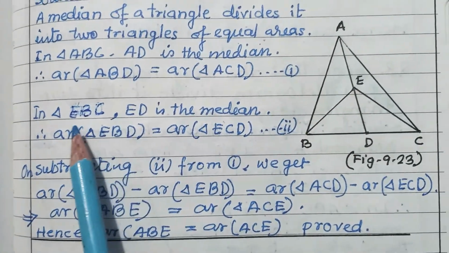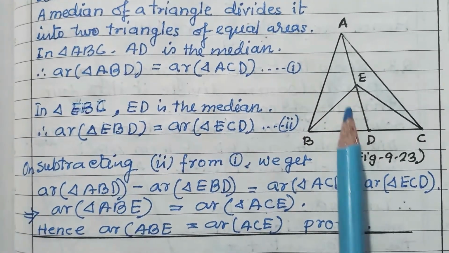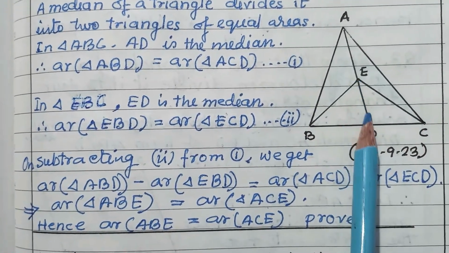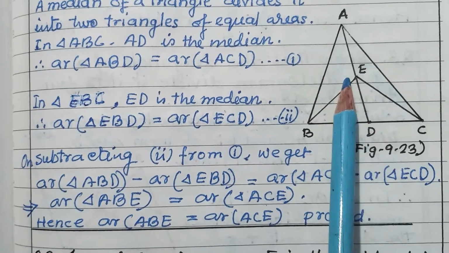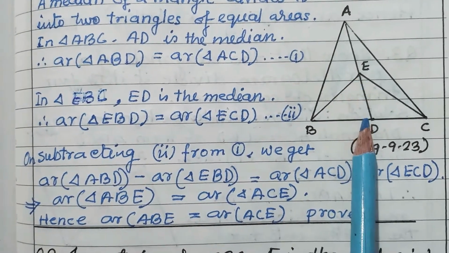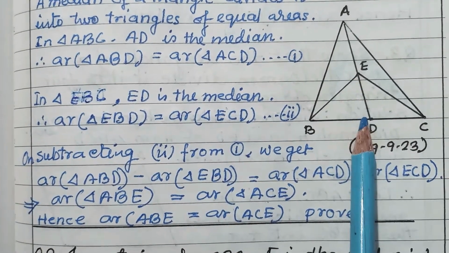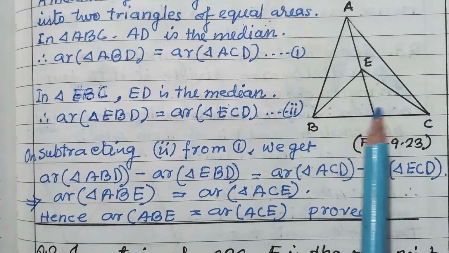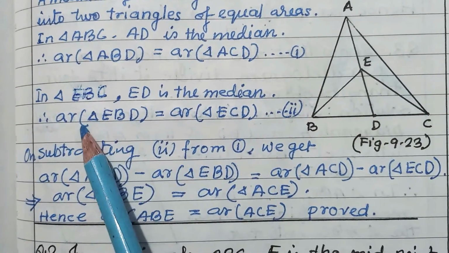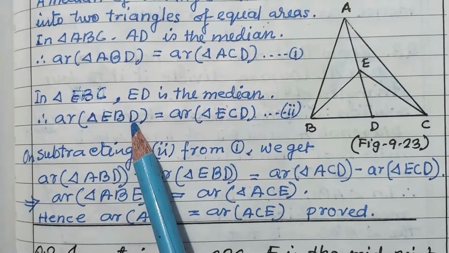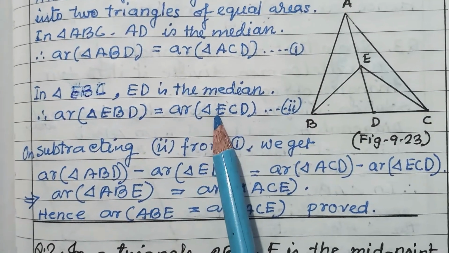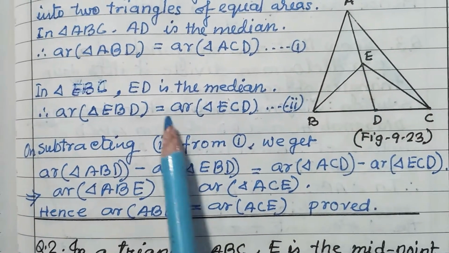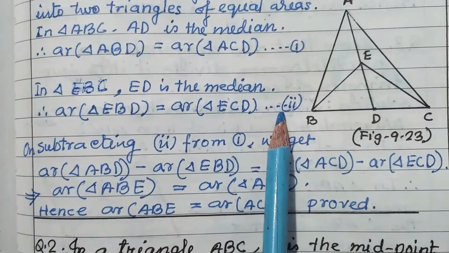Second relation, in triangle EBC, again ED is the median, D is the midpoint, so it is the median. ED is the median and it divides the triangle into two equal areas. So two triangles of equal areas. So area of triangle EBD is equal to area of triangle ECD. ECD and EBD, this is the second relation.